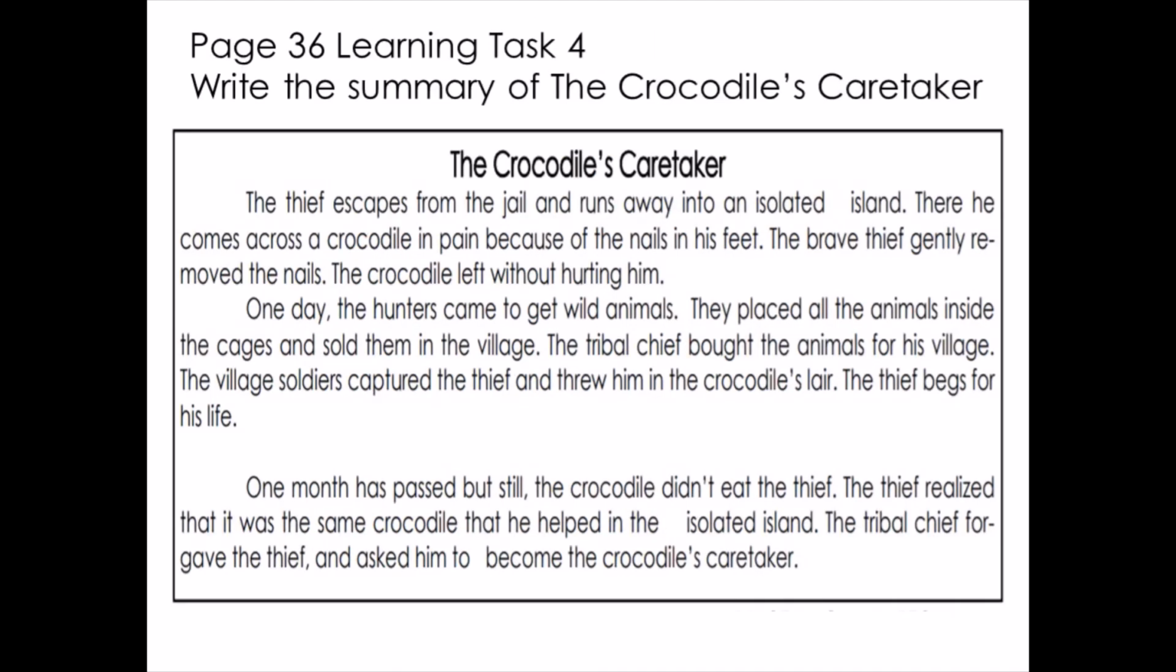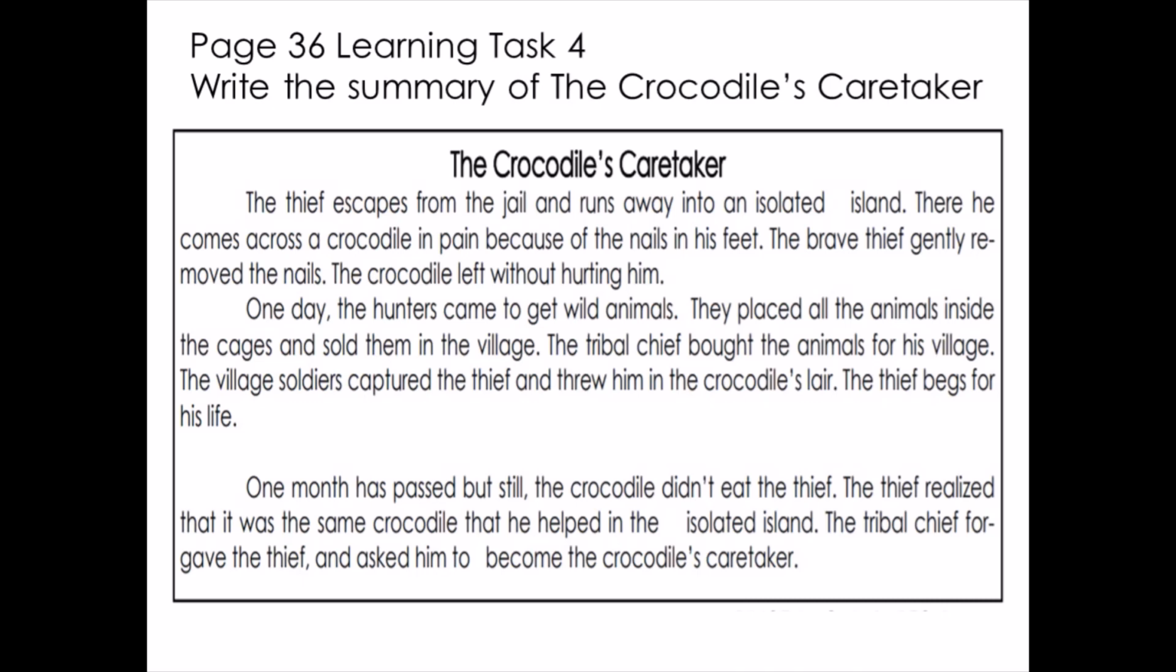Now, let's do this last activity, page 36, learning task 4. Just write in your notebook, page 36, learning task 4. So for this task, you are going to write the summary of the crocodile's caretaker. So reminder, just write the important details, the beginning, the middle, and the end. Okay, just write the summary of this story.